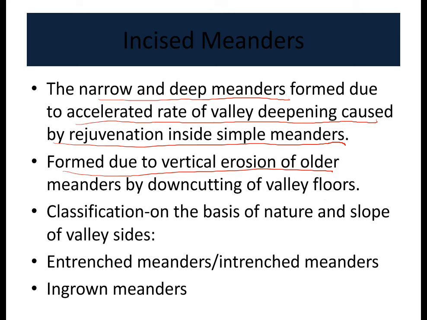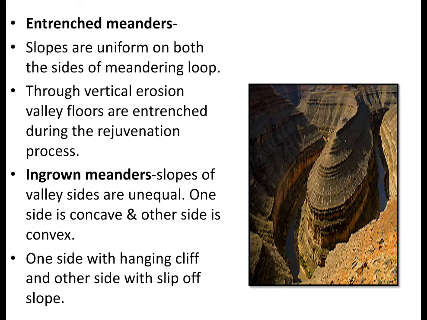So simple meanders are formed in the first stage of the cycle of erosion, whereas these incised meanders are formed in the simple meanders during the rejuvenation stage, and these are classified as entrenched meanders and ingrown meanders on the basis of the nature of slope and valley sides. So let us see about entrenched meanders. Entrenching means a trench is formed.